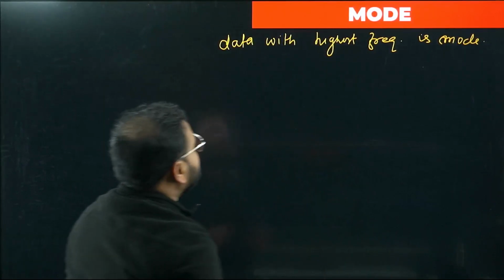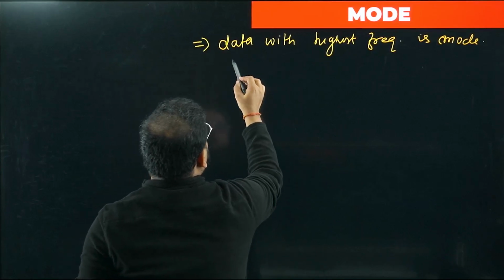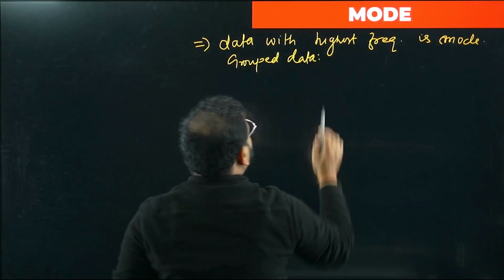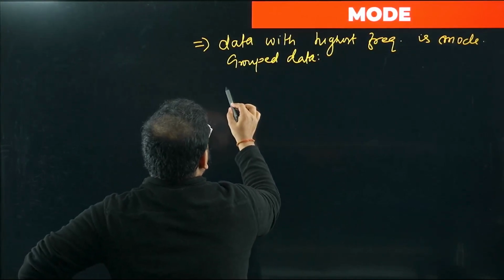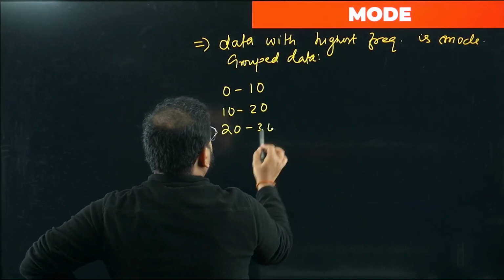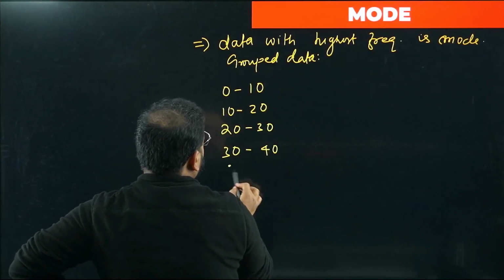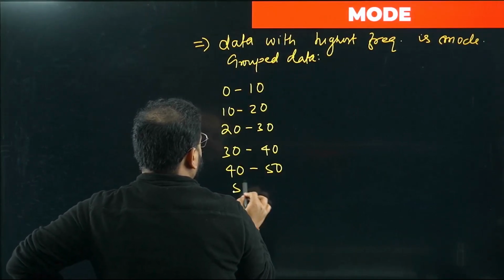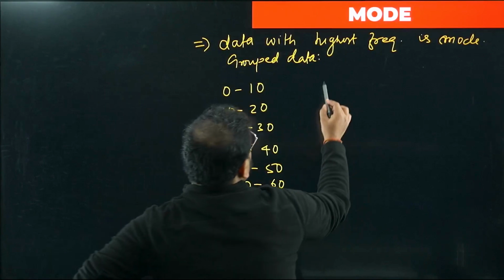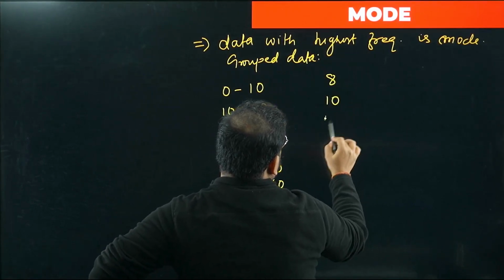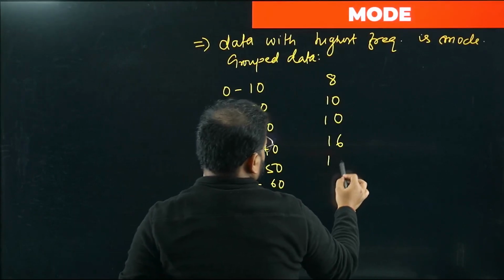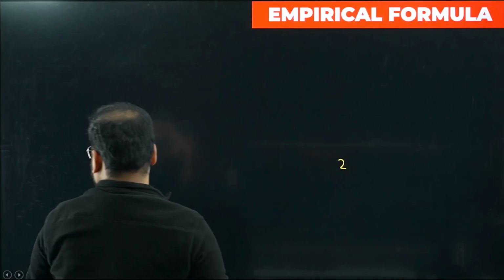What about the grouped data? Whenever we are dealing with grouped data, let me take an example. I can take here the classes 0 to 10, 10 to 20, 20 to 30, 30 to 40, 40 to 50, 50 to 60 and 60 to 70. Let's look at the frequency. We can take here 8, 10, 10, 16, 12, 6, 7.